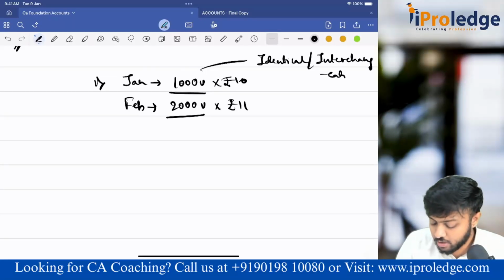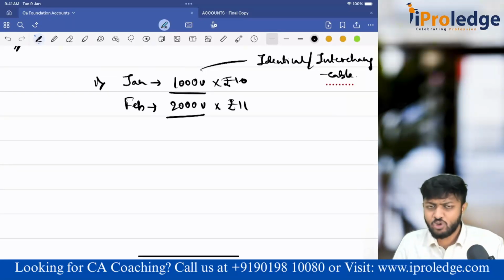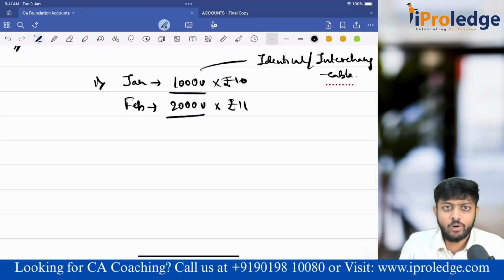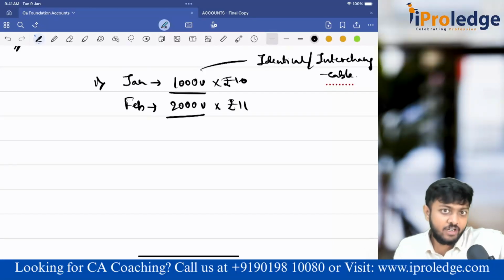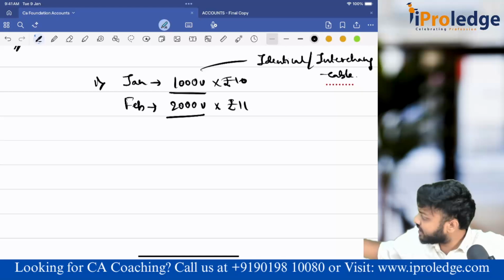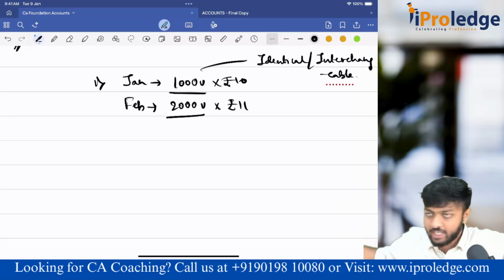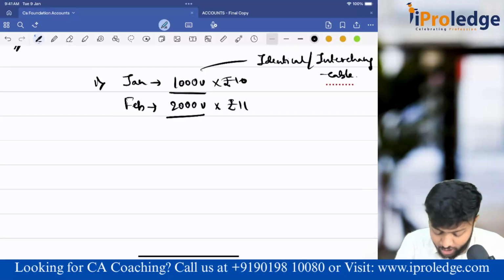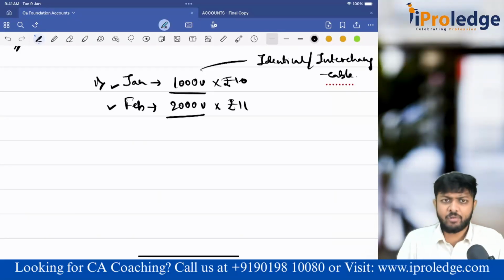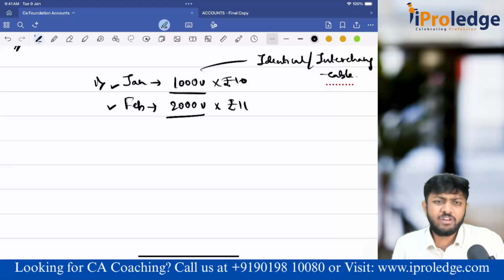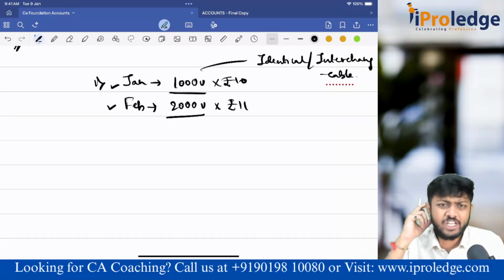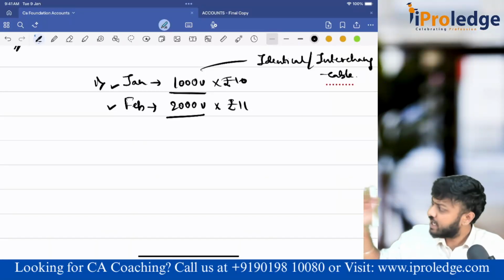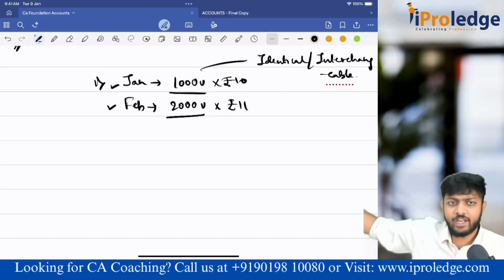That means when you purchase at different prices, you put all the purchases together in the godown, and when a customer asks while you are selling, you take that inventory. Now you have two lots, same goods. One you purchased in January, one in February. No matter from which lot you give, the customer will take it. Customer doesn't care. These are interchangeable. Any goods in the godown you can give, and the customer is satisfied.